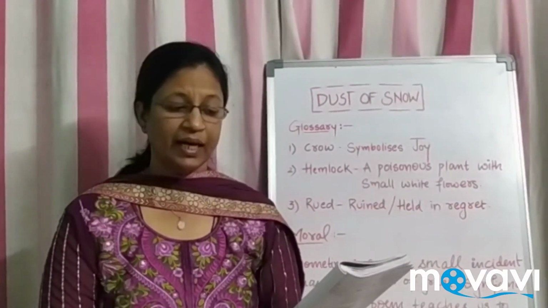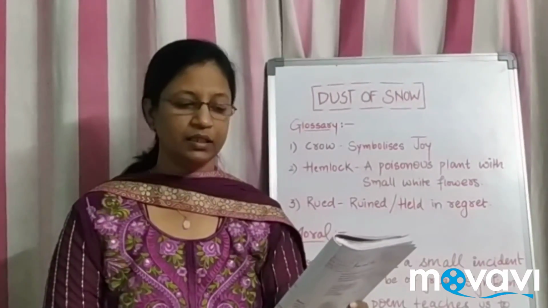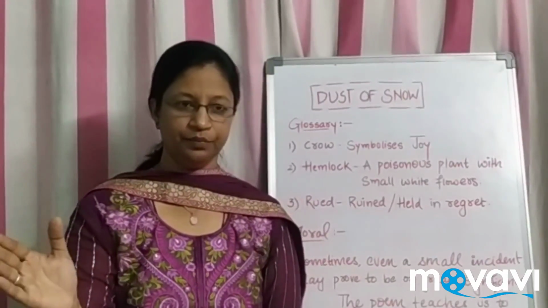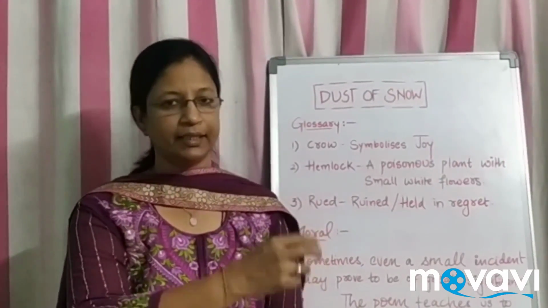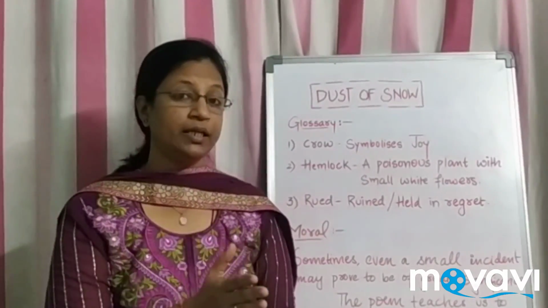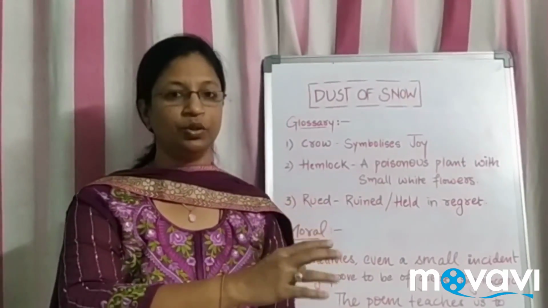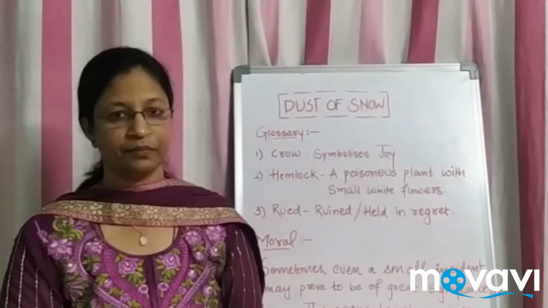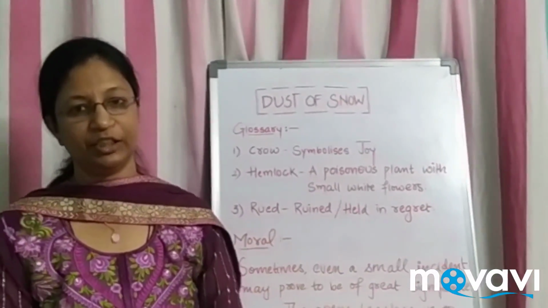From a hemlock tree has given my heart a change of mood and saved some part of a day that I have ruined. Here you can take it in 2 ways. The day he started, it was in sadness, and slowly he moved off and reached the hemlock tree, and suddenly there was a change in his mood. The day which he has wasted, now he realizes that this waste I should not do. I should not continue this waste of my time. Rather, I should make it an enjoyable one. The rest of the day at least should not go in wastefulness. The rest of the day at least should turn out to be a positive one or a creative one.